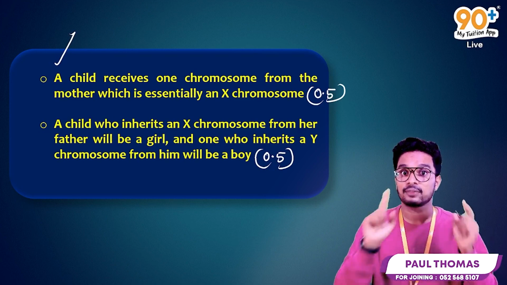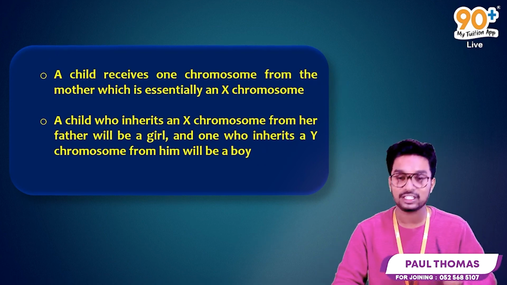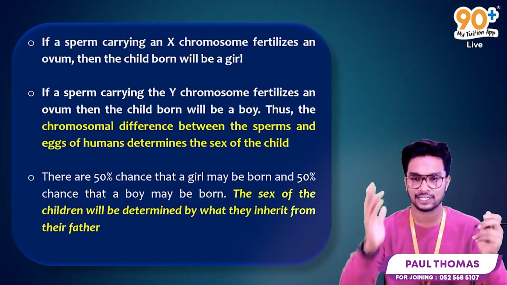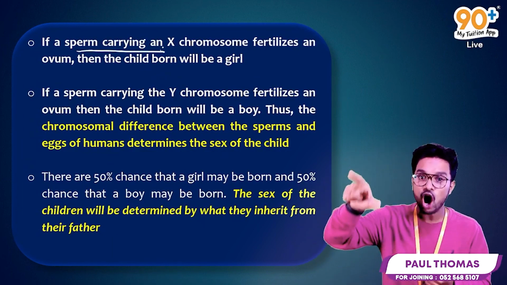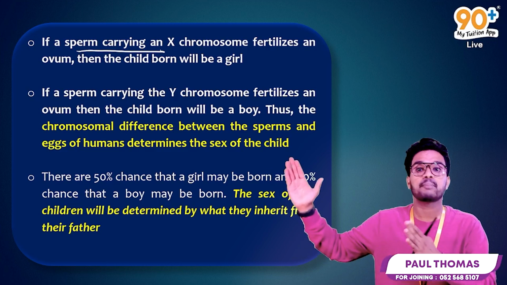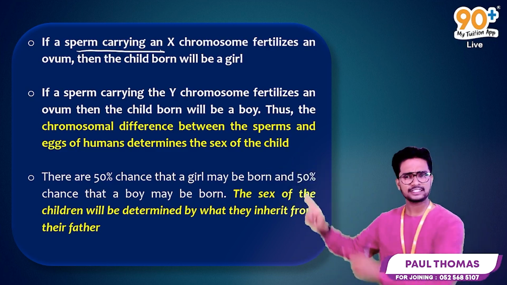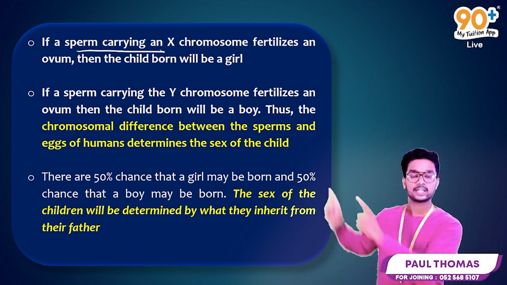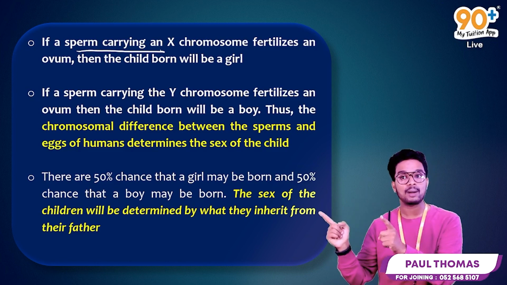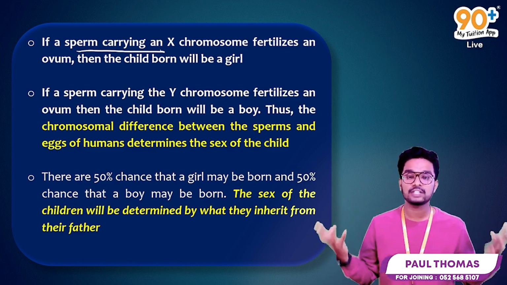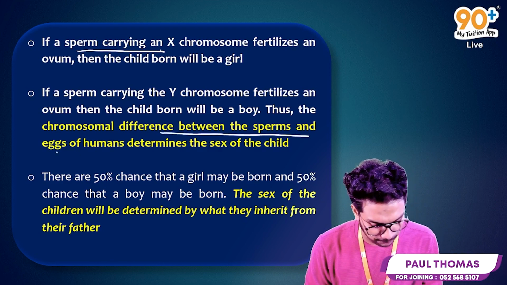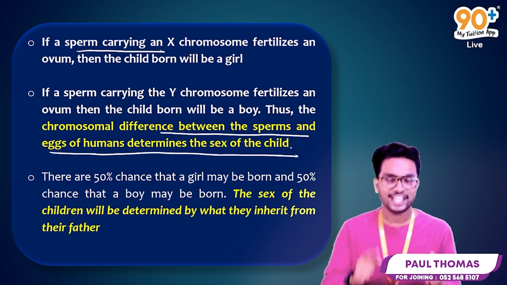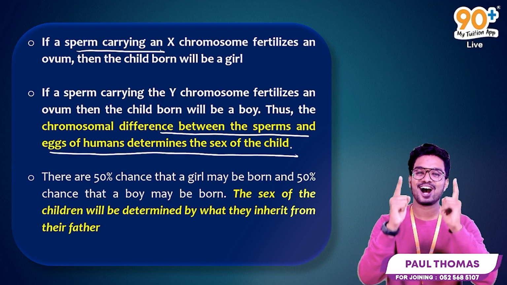Now we need to score the next 0.5 mark. I will give you the explanation and make it more clear. If a sperm carrying an X chromosome fertilizes an ovum, the child born will be a girl. If a sperm carrying a Y chromosome fertilizes an ovum, then the child born will be a boy. Thus, the chromosomal differences between the sperms and the eggs of a human determine the sex of the child.